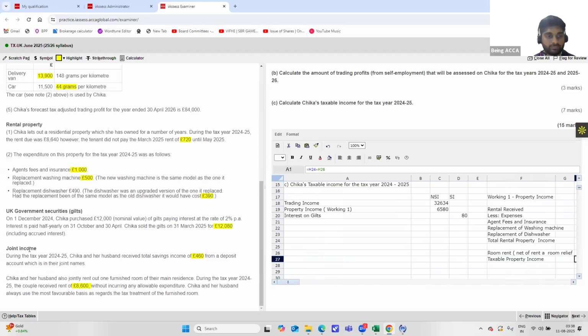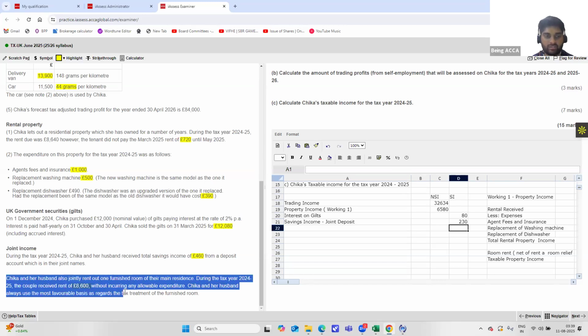Next is joint income. Chika and her husband received total joint savings income of 460 pounds. So, savings income, joint deposit: here also it will be 460 divided by 2, because for a joint deposit both of them are entitled to receive the amount, so it will be allocated according to their sharing, equal sharing, that is 50-50. Same thing for this as well as for this. And with this we have completed all the types of income.